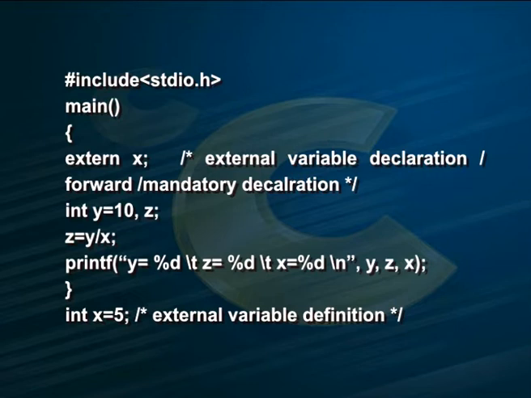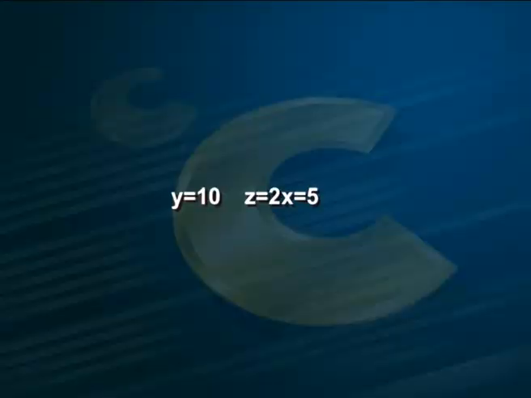This is the external variable definition, and the output will be y = 10, z = 2, x = 5. The external variable is defined after the closing brace, and hence it must be declared before use in the program. The outputs are printed as 10 for y, 2 for z and 5 for x. Observe the forward declaration appearing in the program.